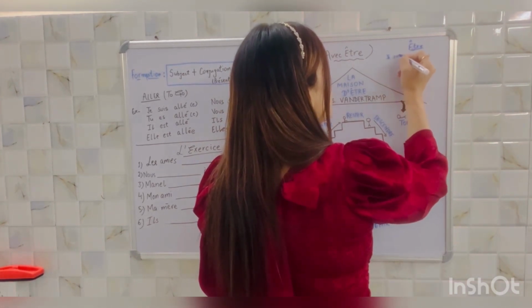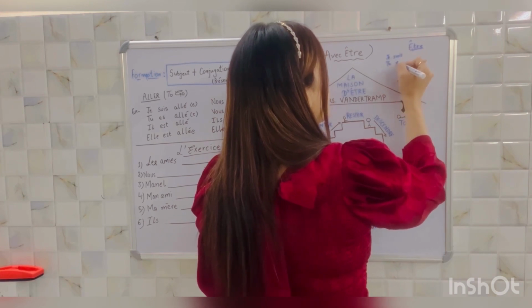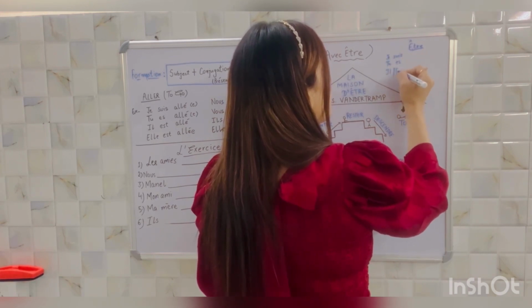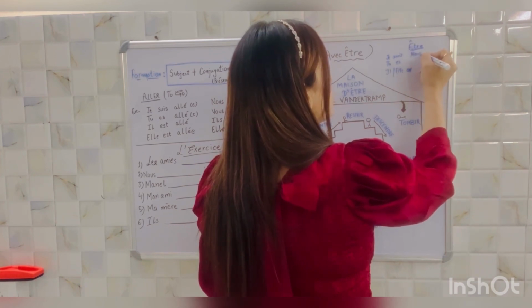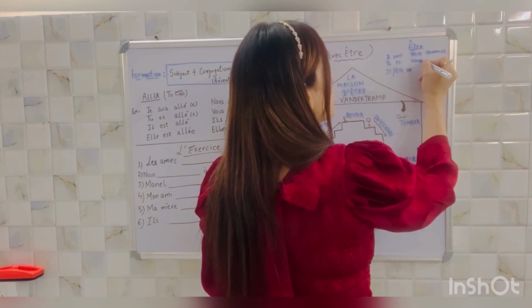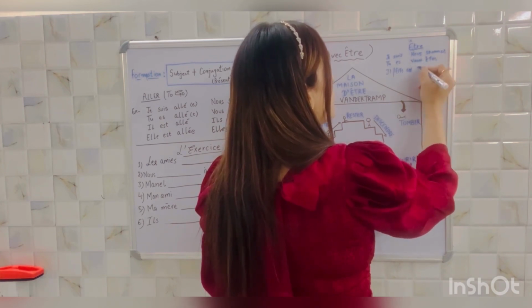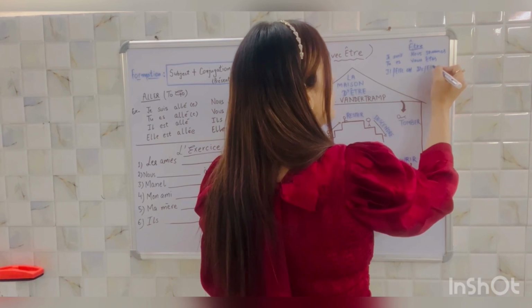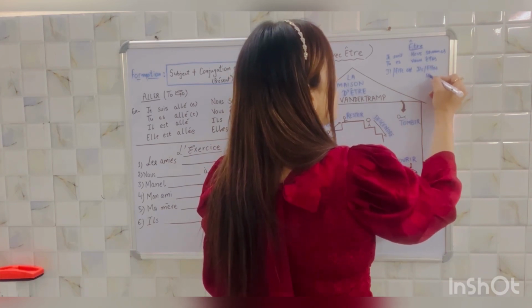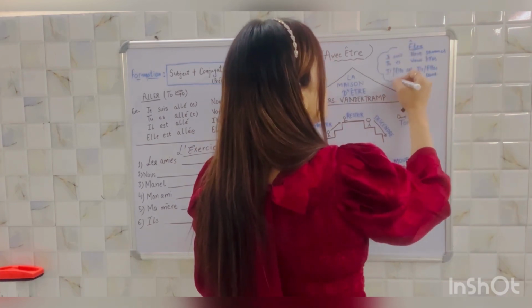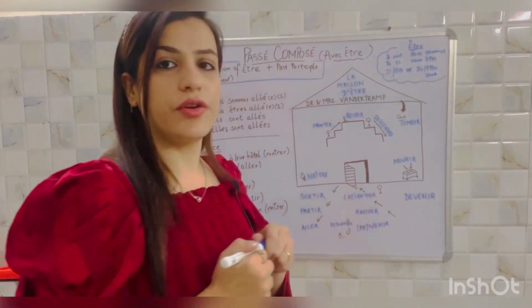Je suis, tu es, il, elle est, nous sommes, vous êtes, il, elle, pluriel, sont. So for your reference here I have written the conjugation of être.